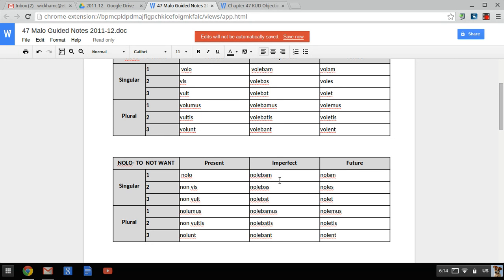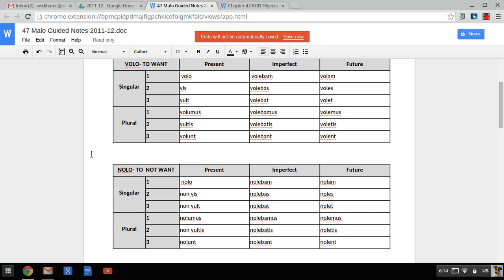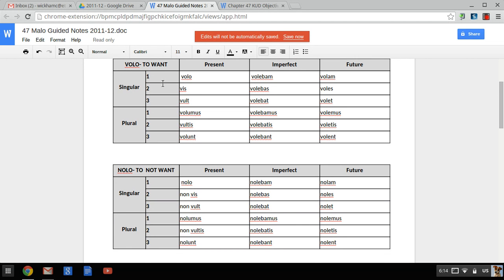Nolebam follows the same pattern as volebam. So nole is your stem, plus bam, bas, bat, bamus, batis, bant. And the future is nolam, 1a, 5e, noles, nolet, nolemus, noletis, nolent. So again, very similar to volo, which is handy for memorizing these. And since it just means the opposite, right? To want is volo, to not want is nolo. It makes sense.